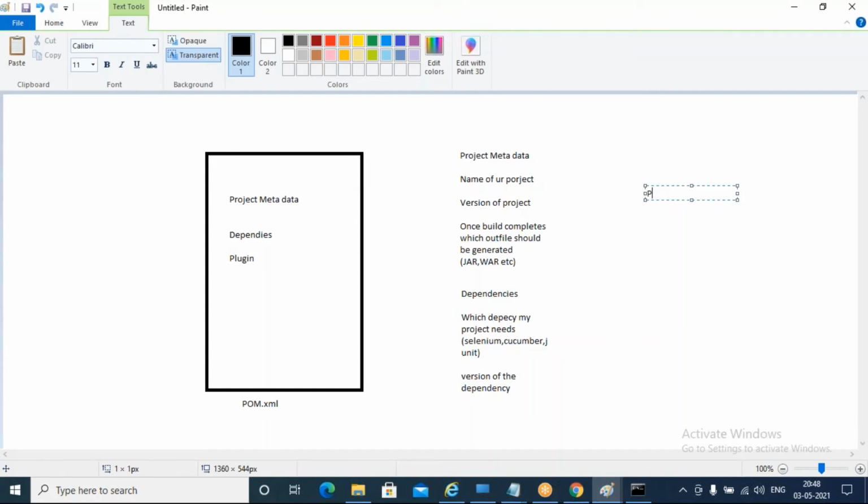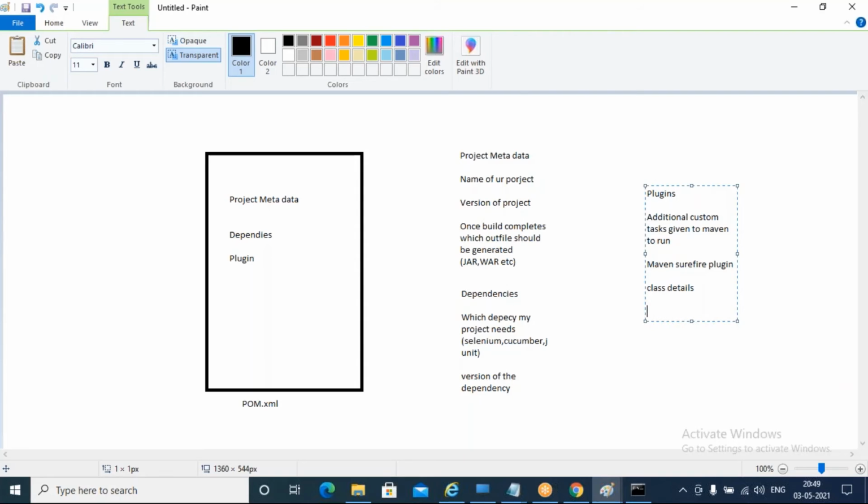And coming back to plugins, we have several plugins. Plugins are additional custom tasks given to Maven to run. Like one plugin called Maven Surefire plugin. With this plugin you can mention the class details. Once the build completes, it will execute this particular class.